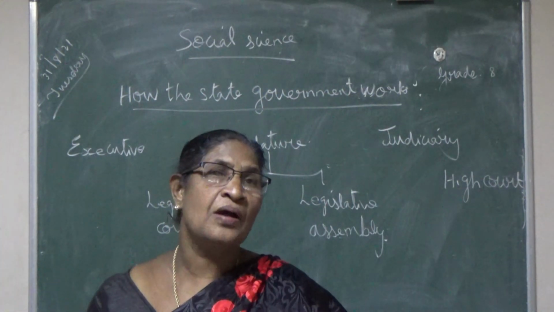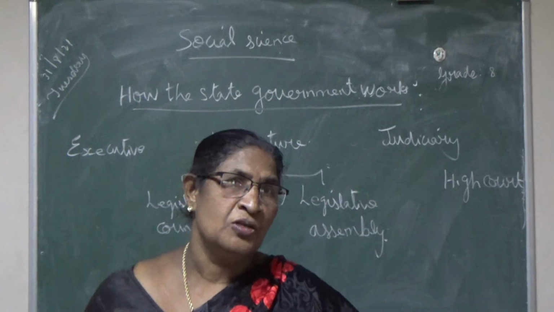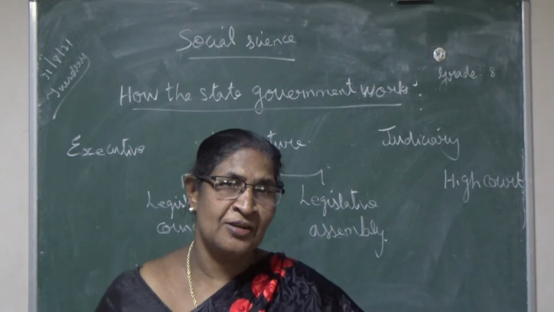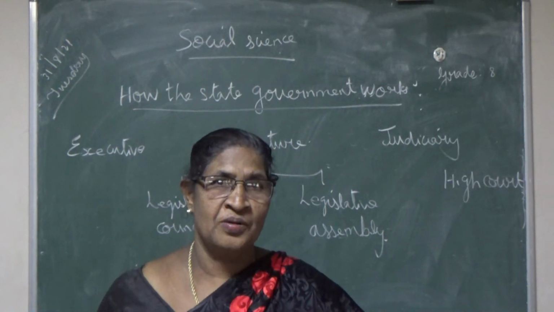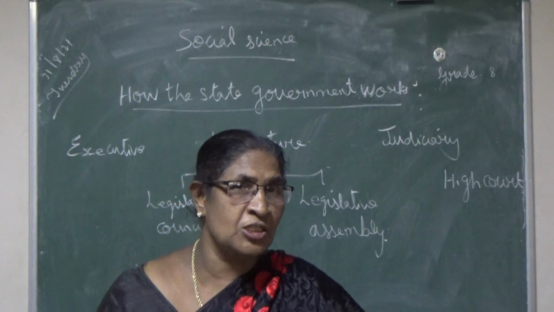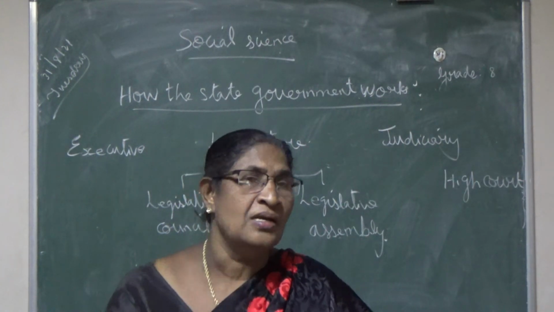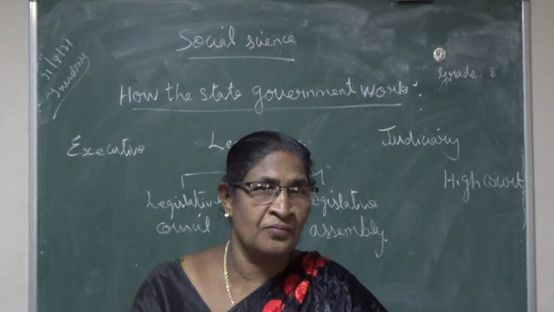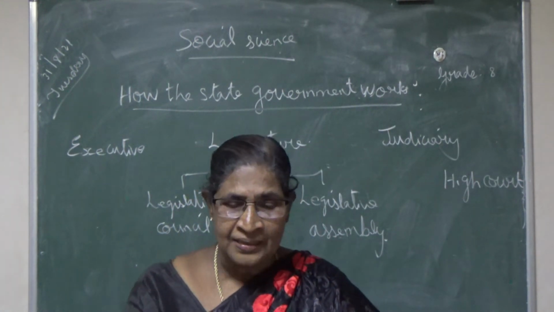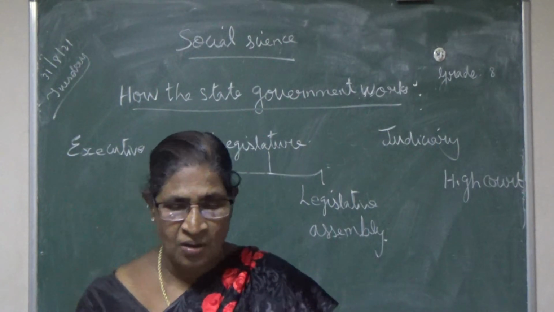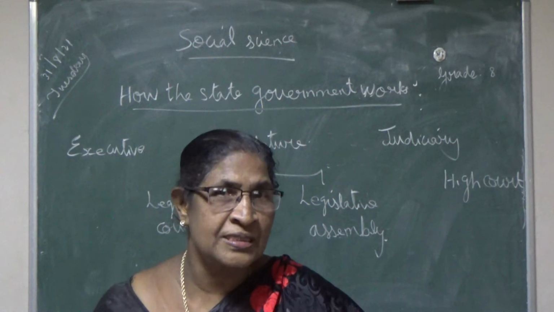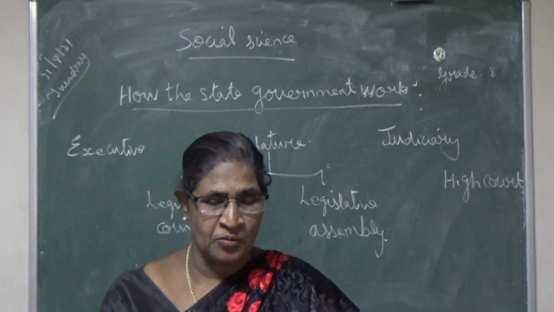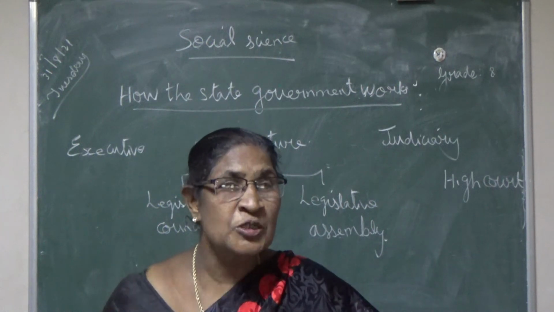Okay, then power and functions of the judiciary, that means power and functions of the high court. The high court is the highest court at state level. So what are the powers it has? The high court controls all the subordinate courts in the state. Subordinate court means a district court, municipalities court.